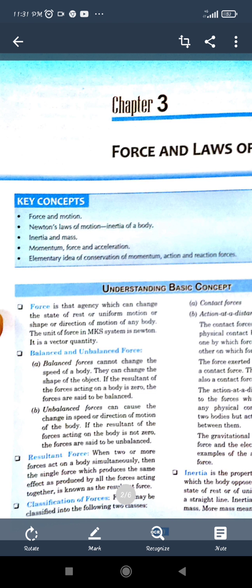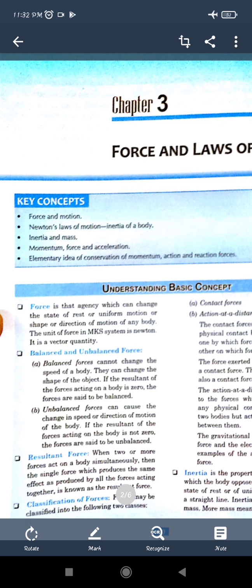And in a balanced force, we know that if the resultant force is 0, then the body cannot be moved. To move a body, either of the forces should be more than the other one, and the direction should also be opposite. But the balanced force does not move a body because the forces are of equal magnitude, so the body cannot be displaced or have motion. It cannot change its direction, cannot change its speed. So a balanced force cannot change the speed of a body.